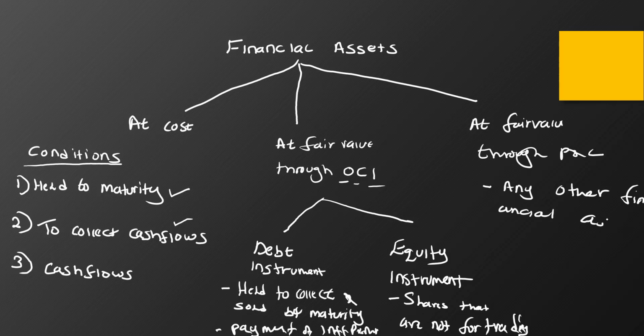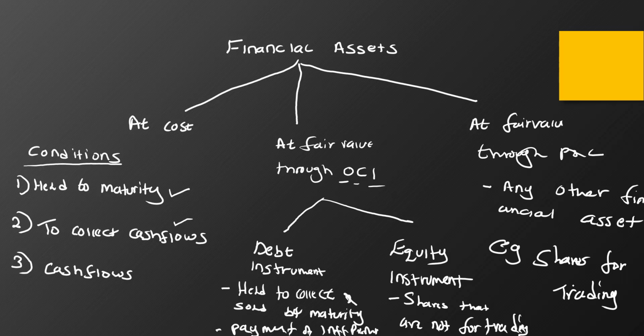Any other financial asset that has not been mentioned. For example, we have not mentioned shares for trading. That is how we would value a financial asset.